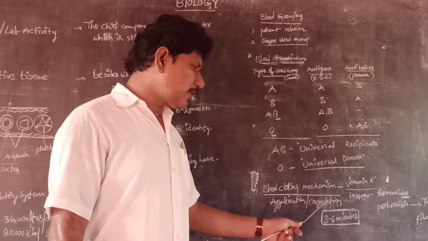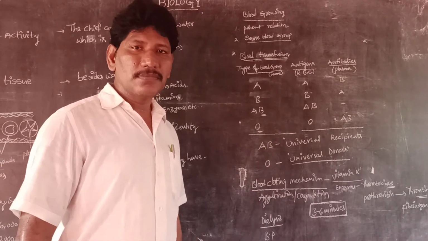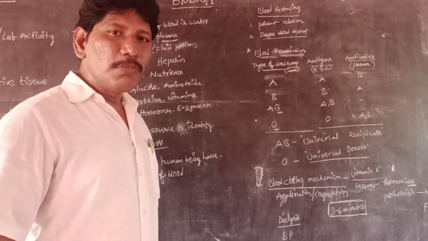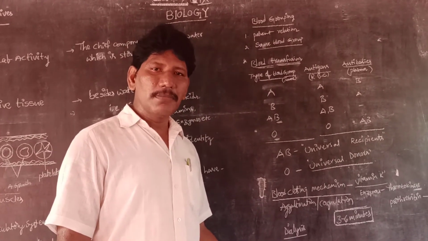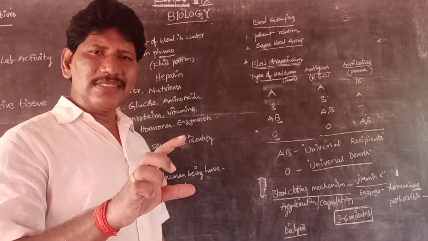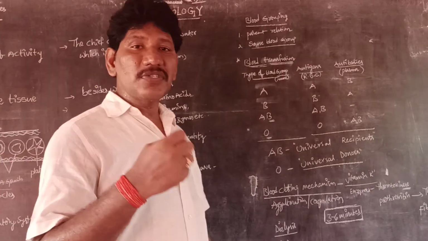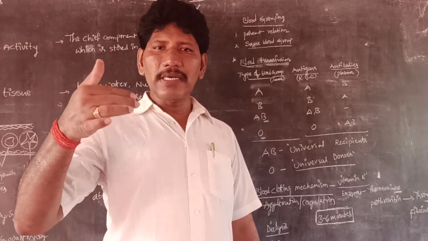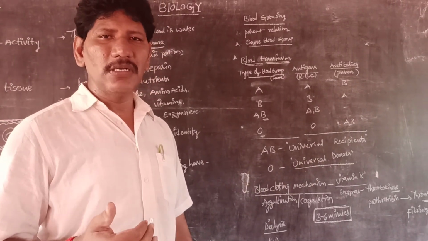Next, in addition to the blood clotting mechanism, we have to discuss dialysis, meaning blood purification by the artificial kidney, the dialysis machine, how the blood is filtered of impurities, and the importance of blood pressure. Blood pressure of 120/80 is normal in a healthy person. So all these aspects are related to blood. The chief components of the circulatory system, like blood vessels and heart, we can discuss in detail in the 10th class, third chapter, transportation.